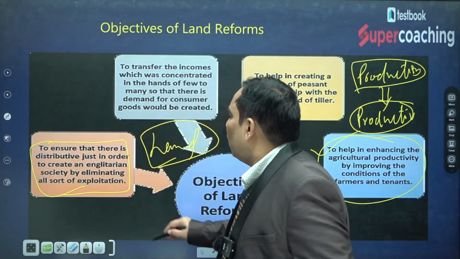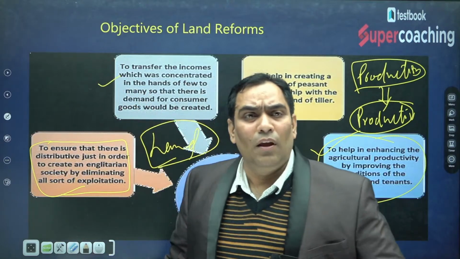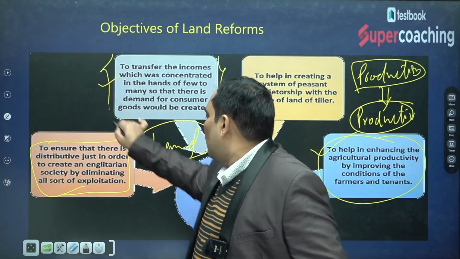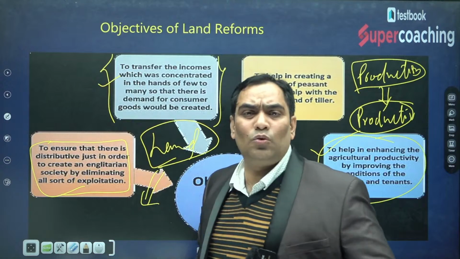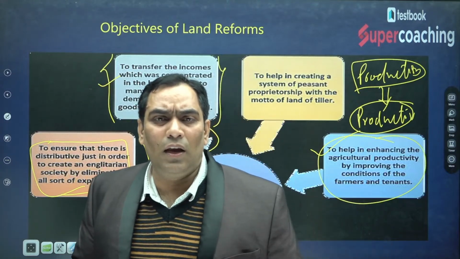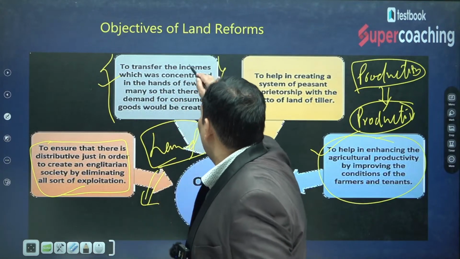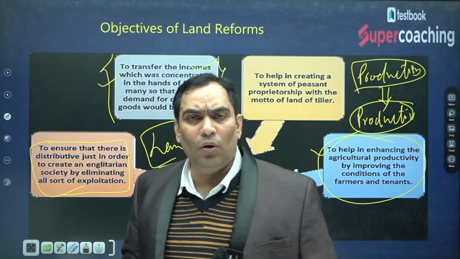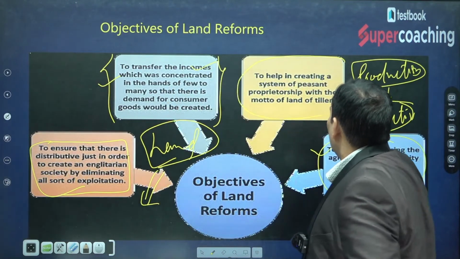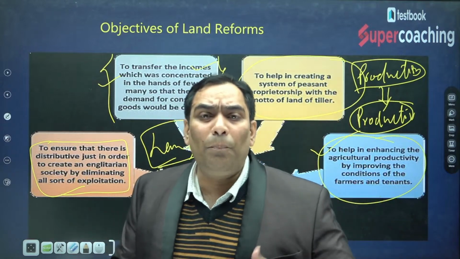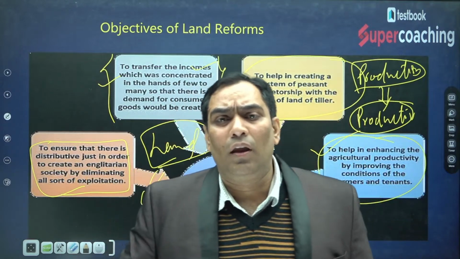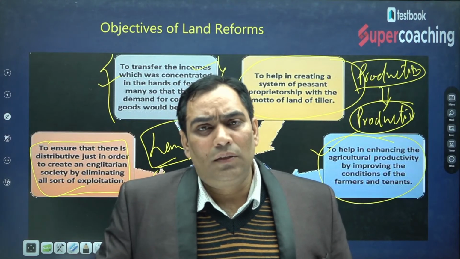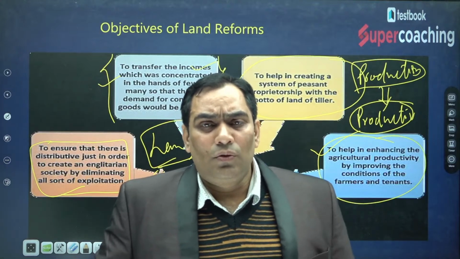The other objective is that when there is distribution of land, the income is going to be transferred, because it is a resource. It is going to be instrumental for production, and through production, income is going to be generated. So there is going to be distribution of income among the different sections of society. Not only that, it is going to give proprietorship of land holding to the agricultural landless laborers, sharecroppers, tillers, etc. So these were the objectives.